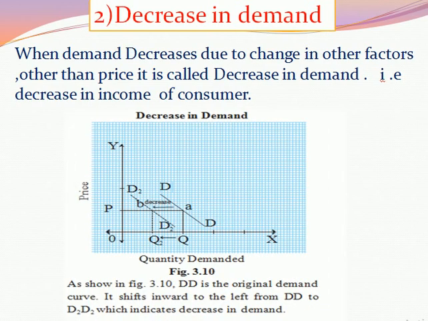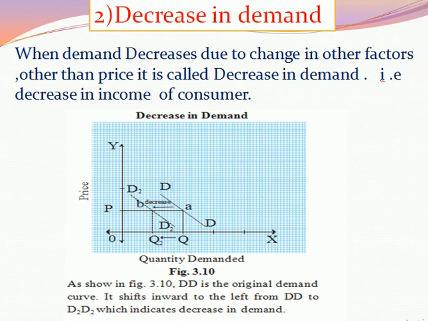Next one, decrease in demand. What is decrease in demand? It is the exact opposite of increase in demand. When the demand decreases due to change in factors other than price, it is called decrease in demand. That is, decrease in the income of consumer. When the demand of any commodity falls due to other factors other than price, then it is called decrease in demand.